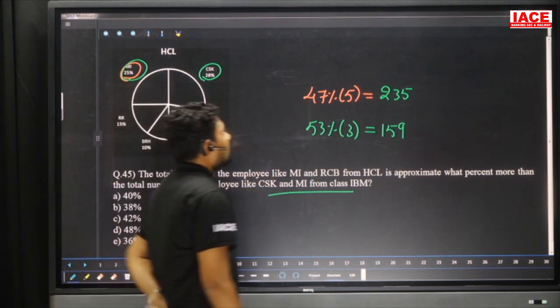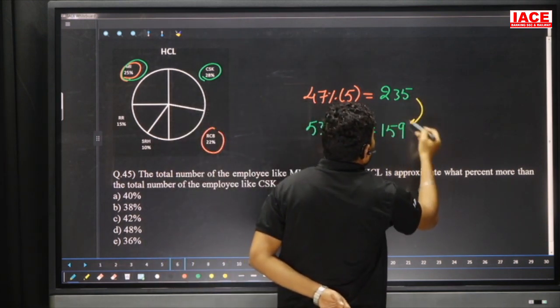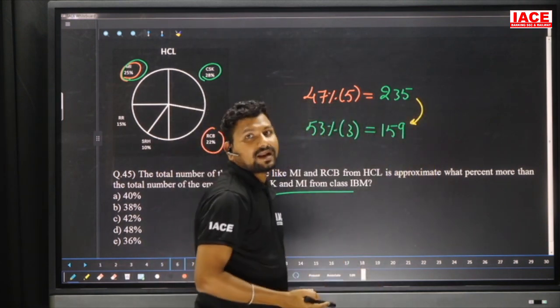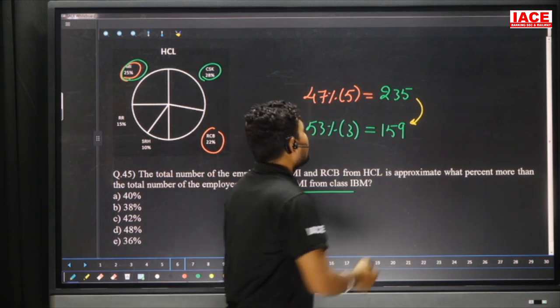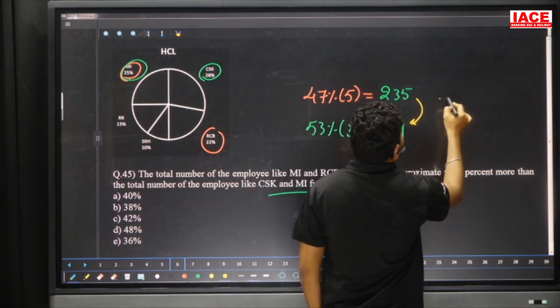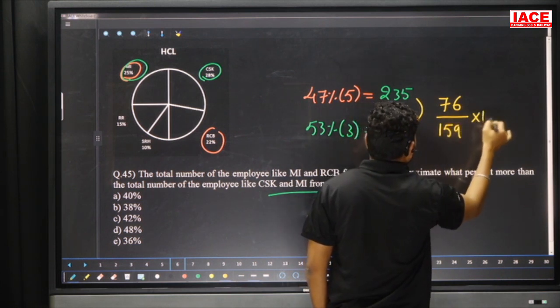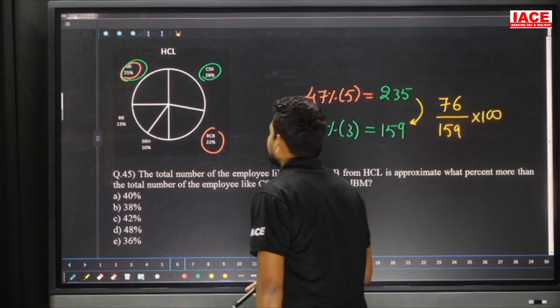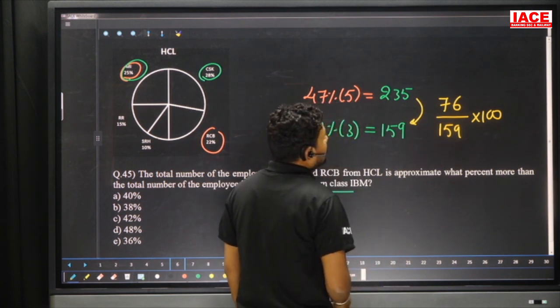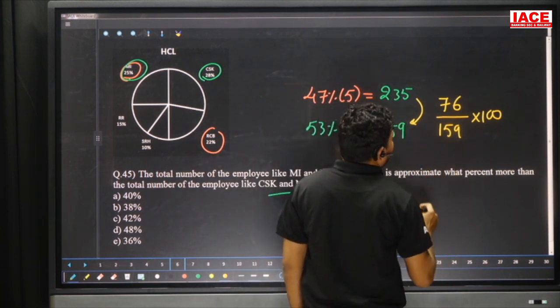235 by 159, the difference we can write. So to 159, how much can we add? 41 we add to make it 200. Then 41 plus 35 is equal to 76. 76 by 159 into 100. We need the approximate percentage. How much percentage will we get here? So here we can calculate approximately.